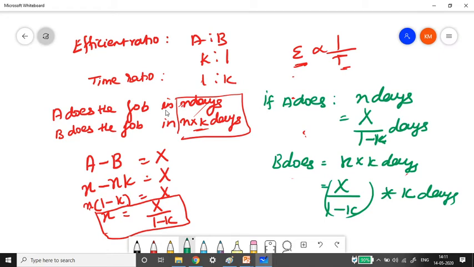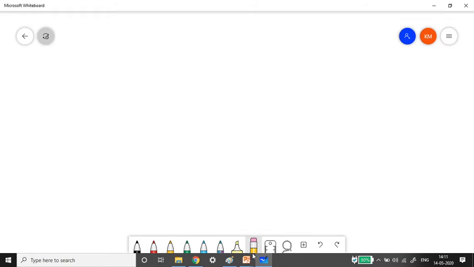Here K is missing. Okay. Got it? Now let us solve in how many days A and B both will do the job together, and in how many days will they complete it. Okay, let us solve it.